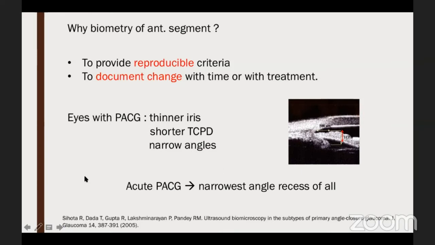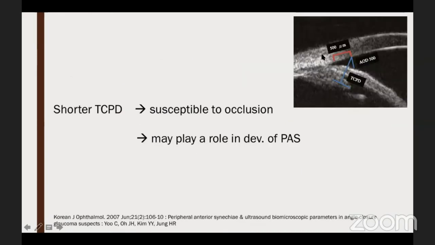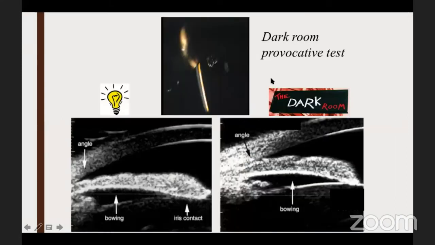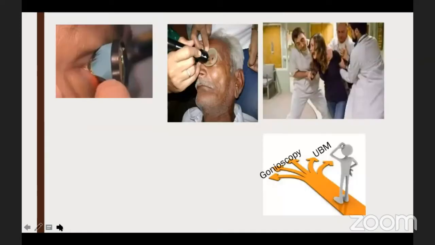So what does this shorter TCPD mean? Shorter TCPD actually means that these angles are susceptible to occlusion and they may play a role in the development of peripheral anterior synechia. So perhaps these eyes may need more vigilant and close follow-up and even may need a prophylactic PI. Darkroom provocative test, we have already heard about this. So imaging technique is very useful when you can actually quantify the amount of closure that happens, and that can help you to decide whether this patient will need a prophylactic PI or not.